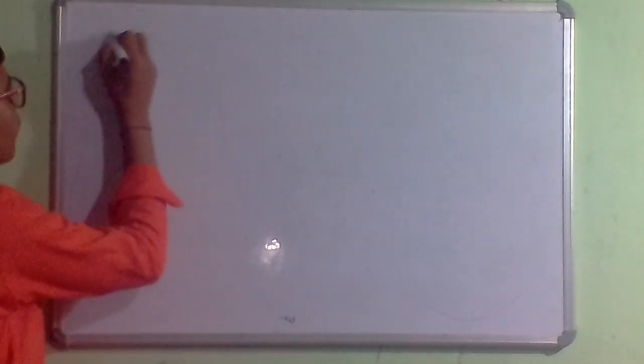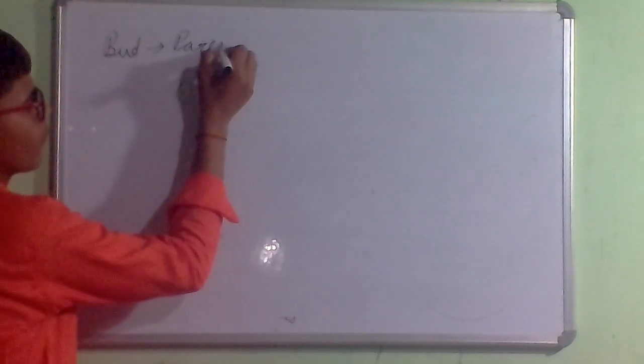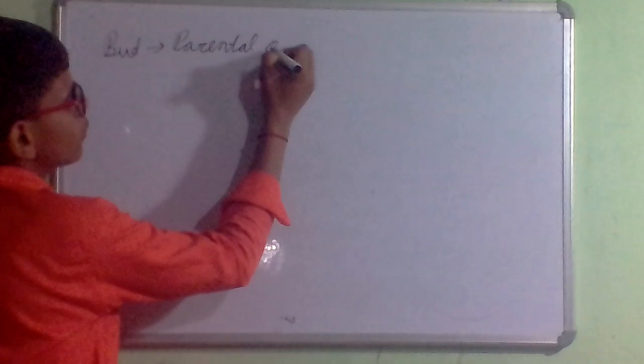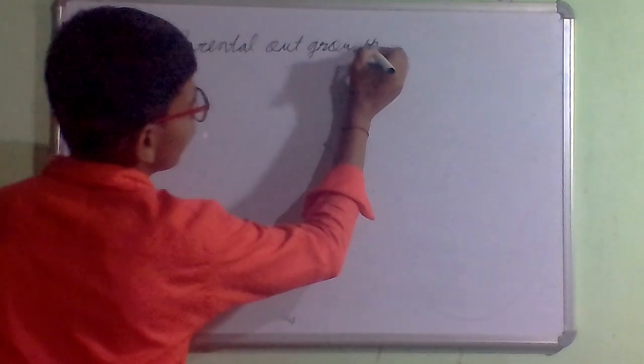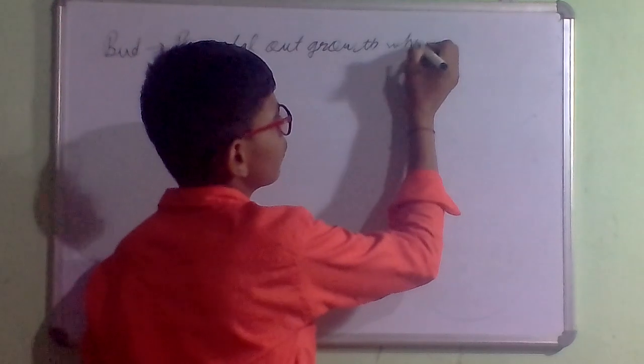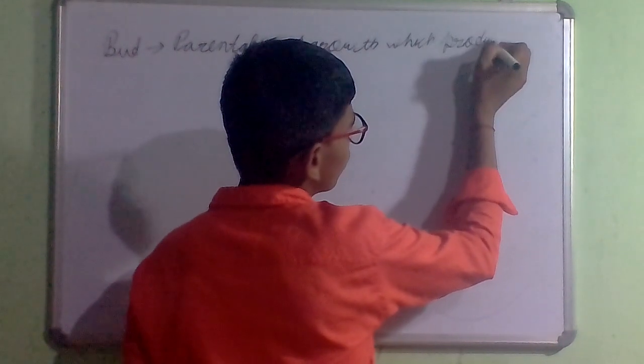In budding, a new bud will arise here, it can be here also. A new bud will arise in hydra. Then, when this bud matures, it will break off from the original organism.